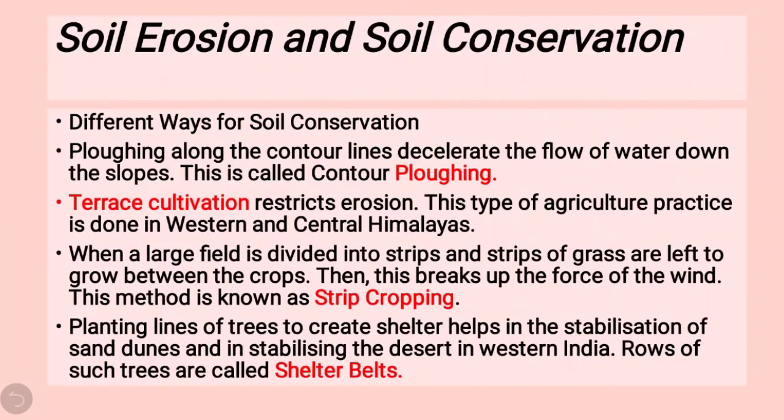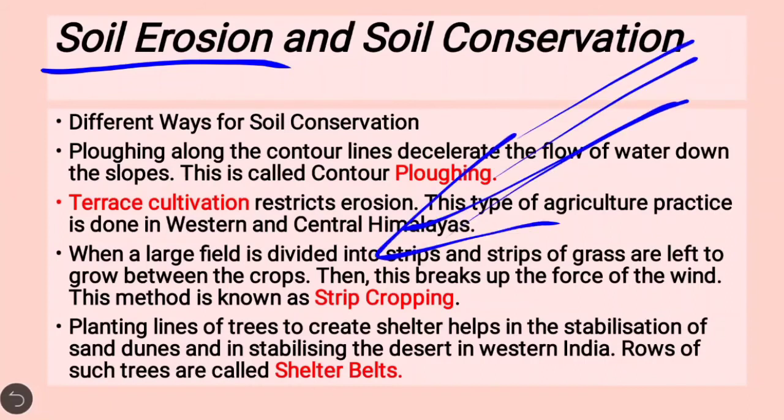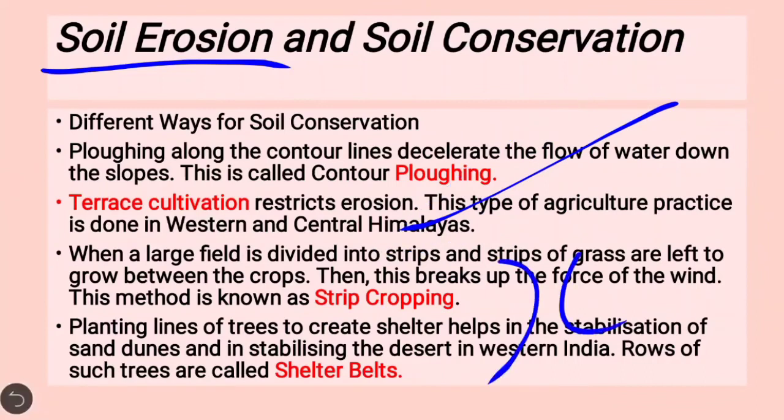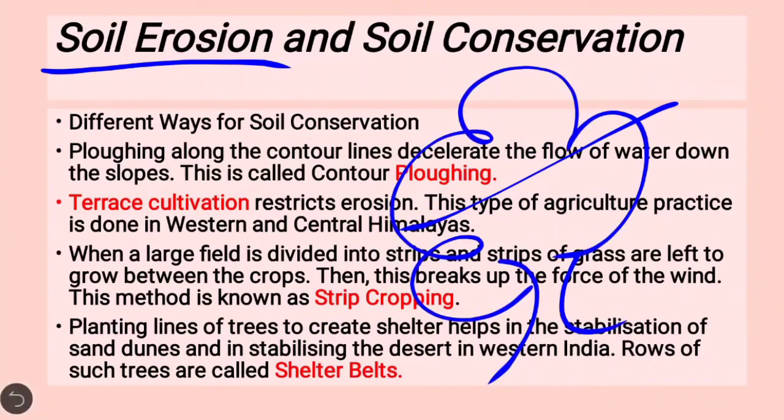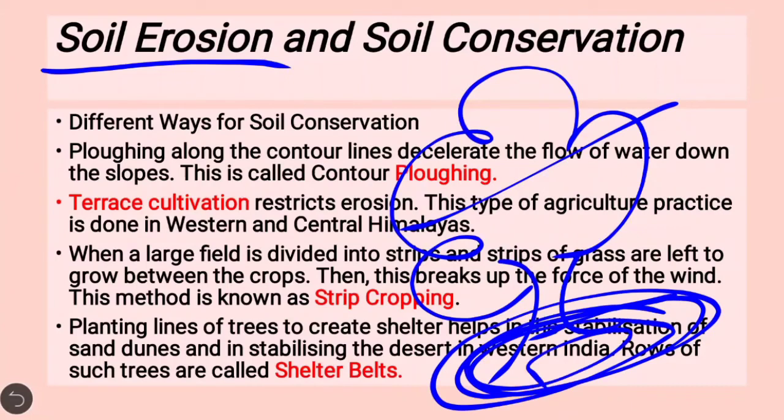First of all, soil erosion means that if the rain is coming and along with that water the soil is moving, that is called soil erosion. This can be controlled by planting lots of trees. If you plant lots of trees, the roots hold the water as well as the soil, and will not allow the soil to move forward.